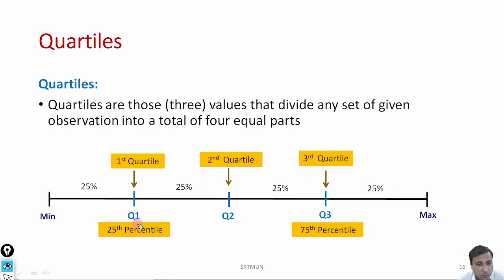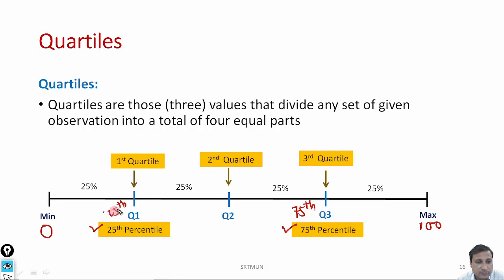Now this first quartile is also known as the 25th percentile, and this third quartile is also known as the 75th percentile. Why is it so? Reason is that suppose I start with 0 and end here at 100, here is my distribution of data. All the values are there. When I start with 0 and end at 100, Q1 is the 25th positional value and Q3 is the 75th positional value.